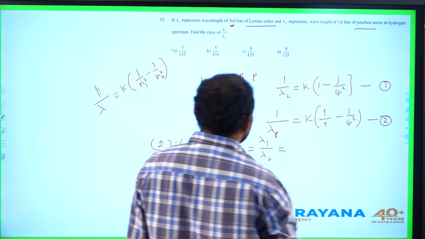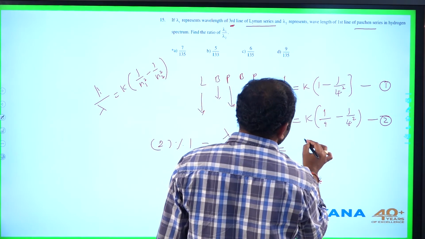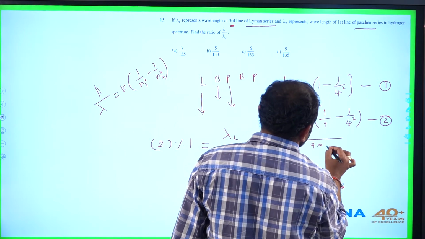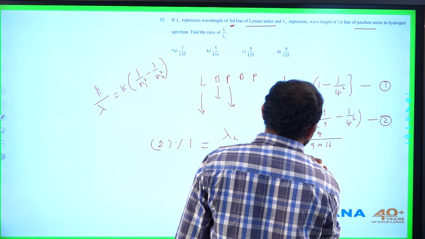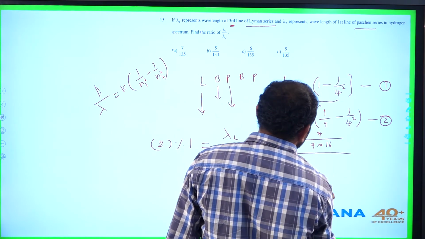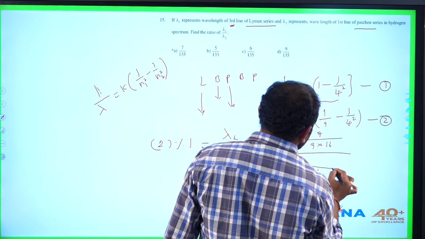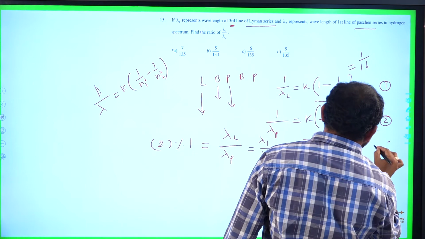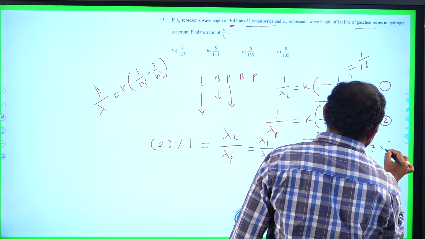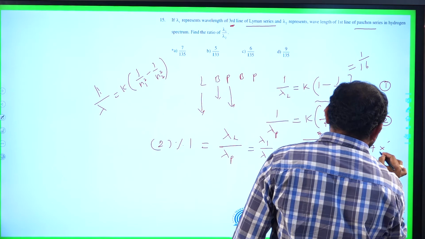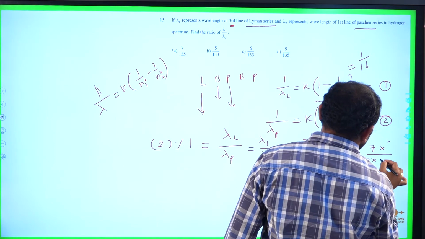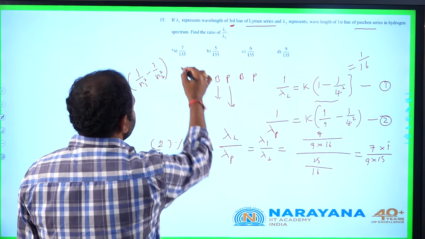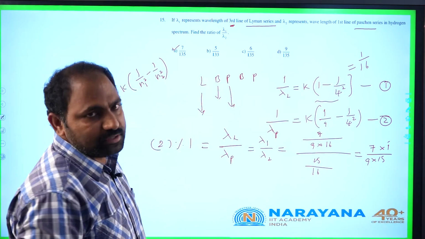This will be, can take 9 into 16 LCM here, this will be 7. Similarly for this expression 16 LCM, it will be 15. After rearrangement it will be 7 by 9 into 15. So it will be 7 by 135. So option A is correct. Let us go to the next question.